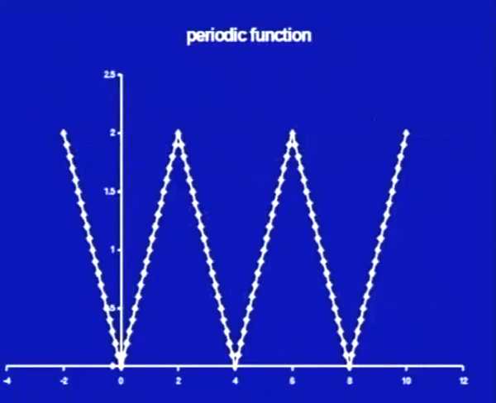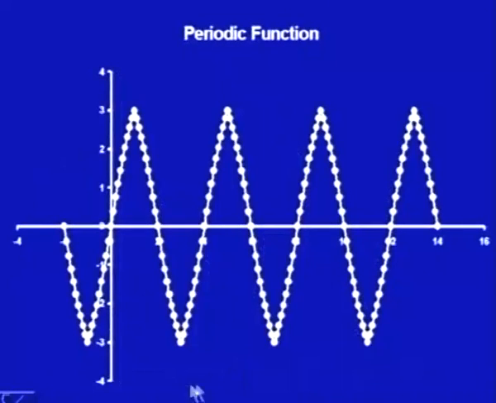Say for example, in this particular function we see that from 0 to 4 it is a triangle, and then again it is repeating the same. This is a periodic function with period 4. Similarly, let us see another function.